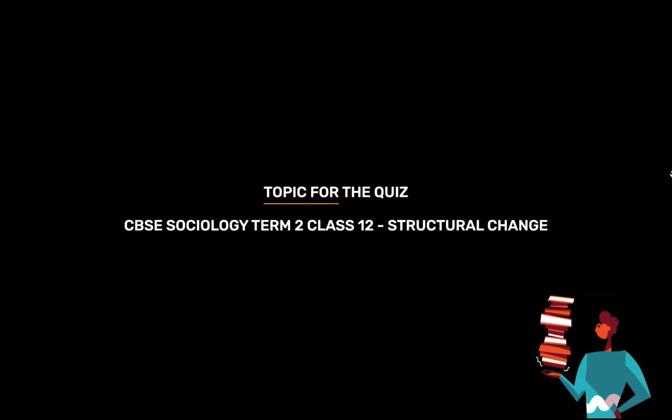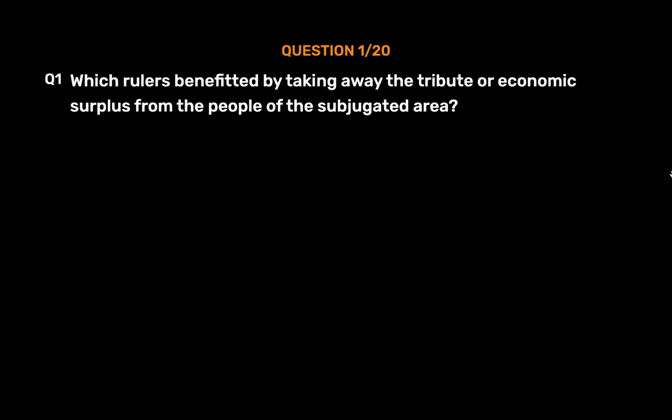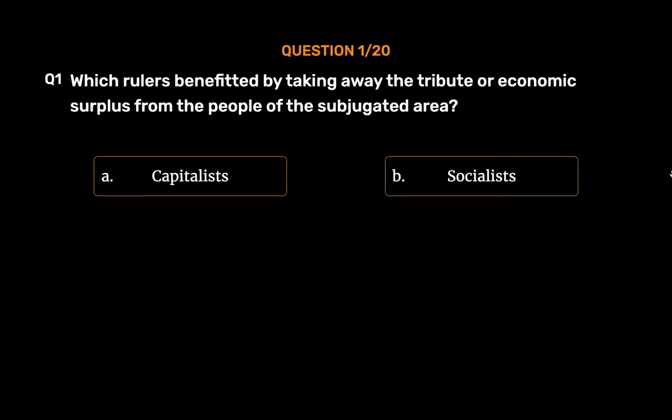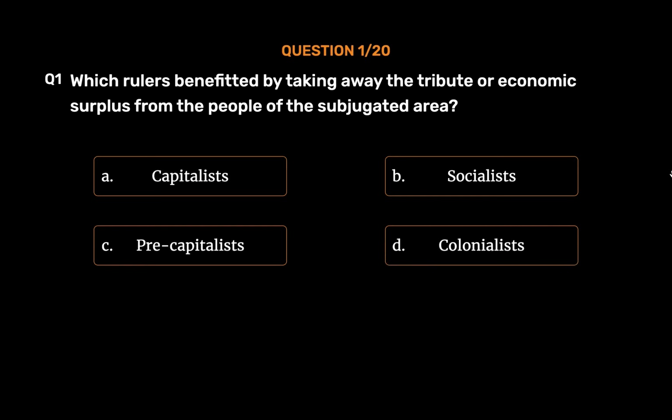Topic for today's quiz is CBSE Sociology Term 2 Class 12 Structural Change. Question number 1. Which rulers benefited by taking away the tribute or economic surplus from the people of the subjugated area? Option A. Capitalists. Option B. Socialists. Option C. Pre-capitalists. Option D. Colonialists. The correct answer is Option C.